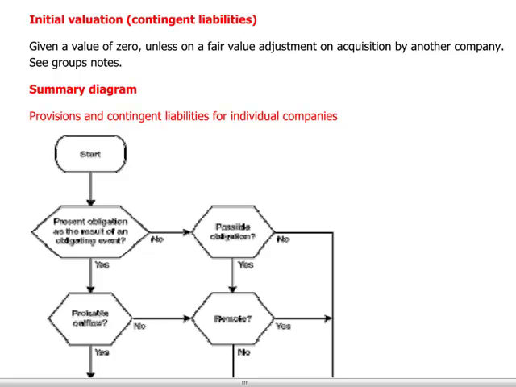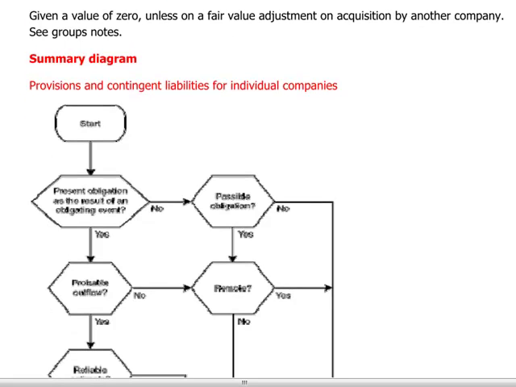Below you'll find a summary diagram on page 27 on the accounting treatment for contingent liabilities in individual companies, which will give you points for discussion in the P2 exam.